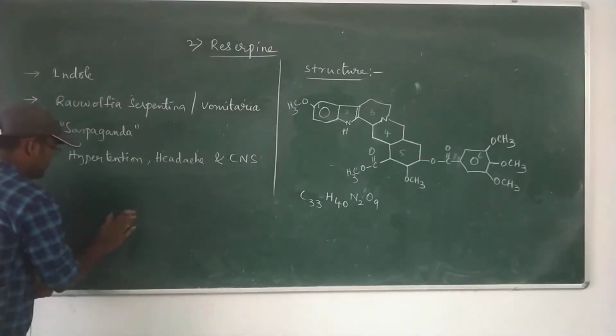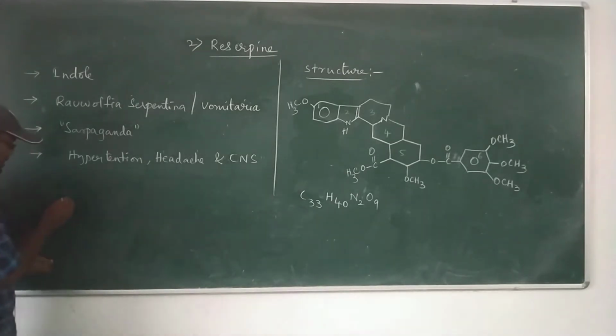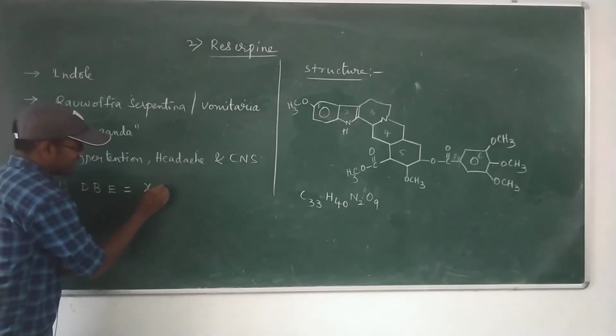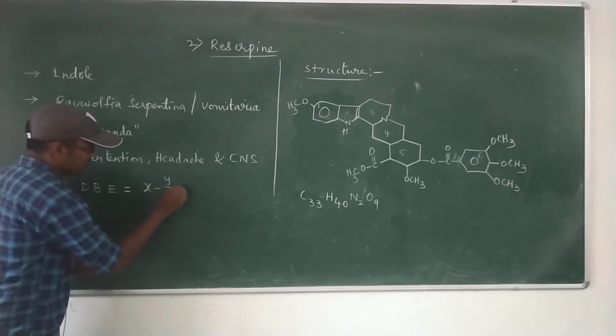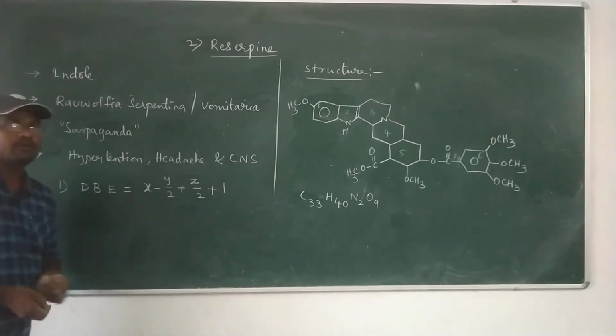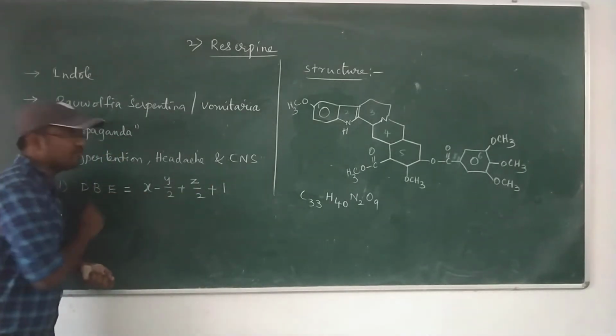In the first step, let me calculate the double bond equivalence, DBE. We already know the double bond equivalence formula: X minus Y by 2 plus Z by 2 plus 1, where X is the number of carbon atoms.